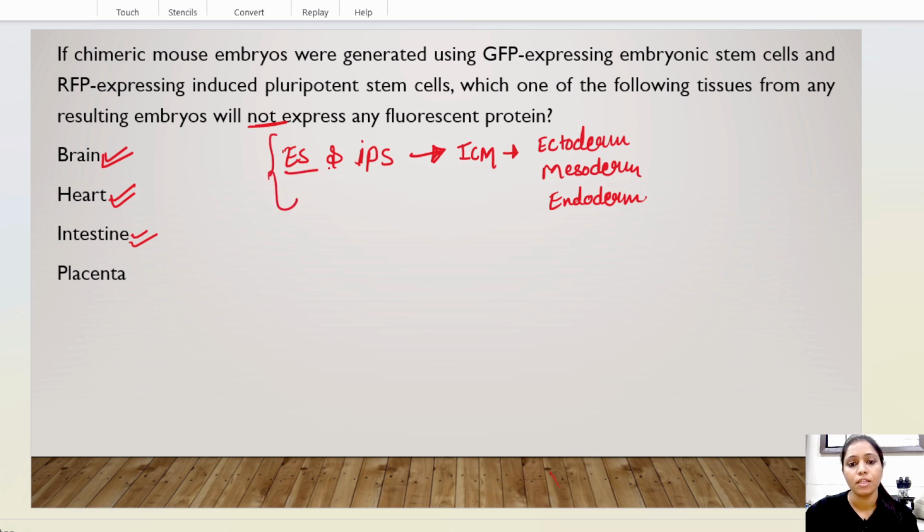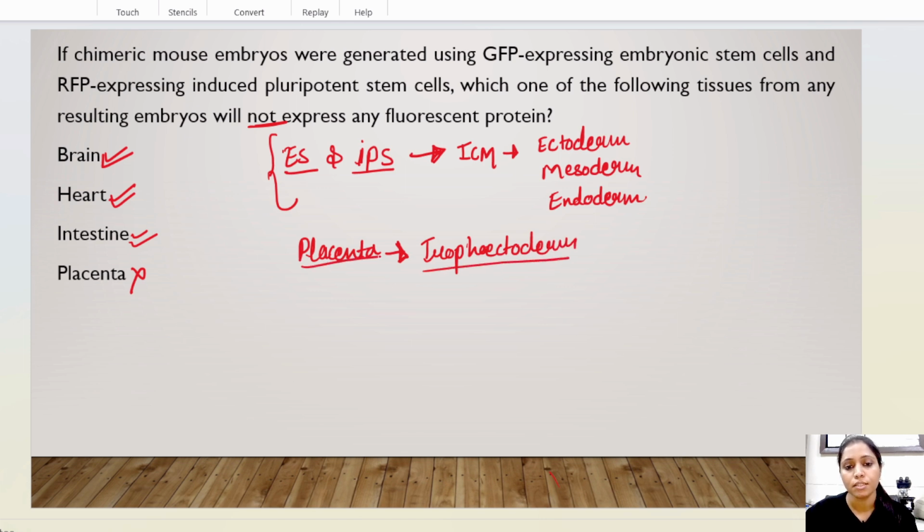So here the green fluorescent protein and red fluorescent protein should be expressed in all these tissues, but not in placenta. Why not in placenta? Because placenta is extra-embryonic. Placenta is formed from trophectoderm, the trophectoderm of the blastocyst.